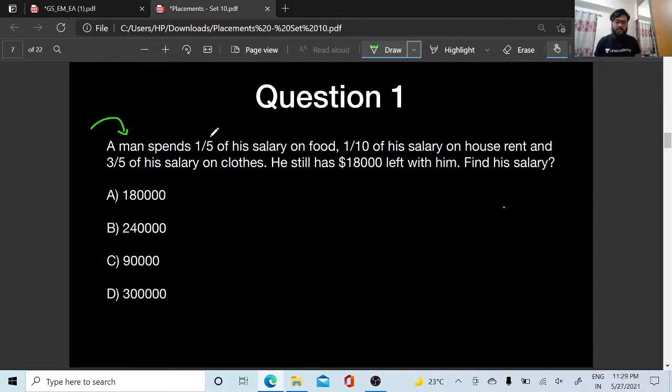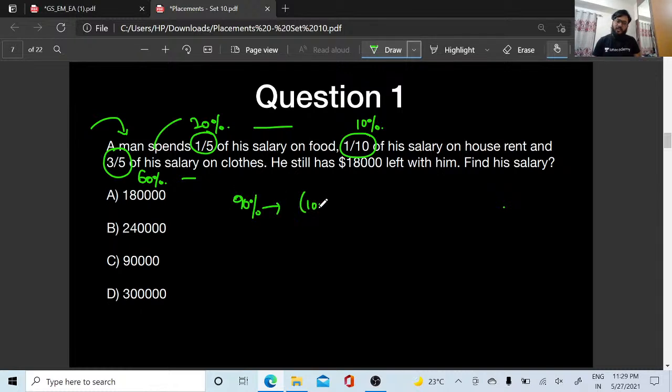Okay, let us do this. What is 1 by 5, people? 1 by 5 is 20 percentage. What is 1 by 10? 1 by 10 is 10 percentage. What is 3 by 5? 3 by 5 is 60 percentage. So how much is he spending totally? 90 percentage he is spending, right?